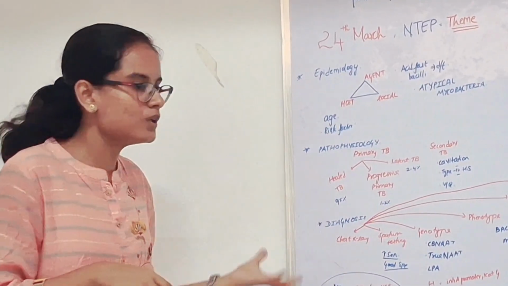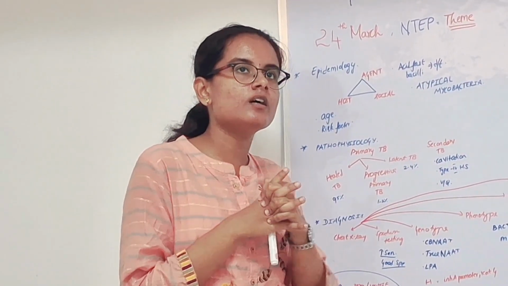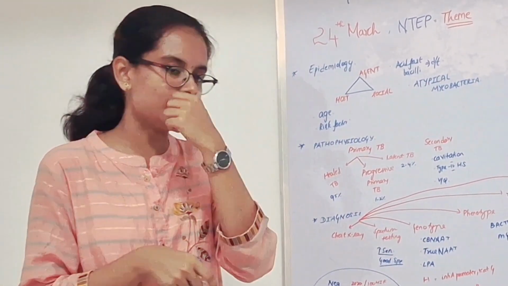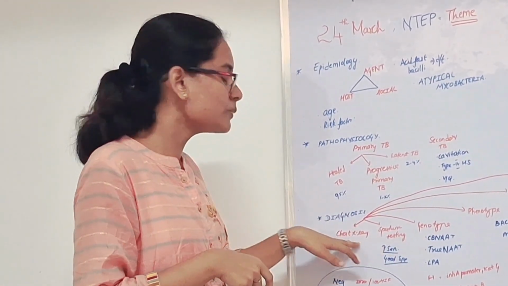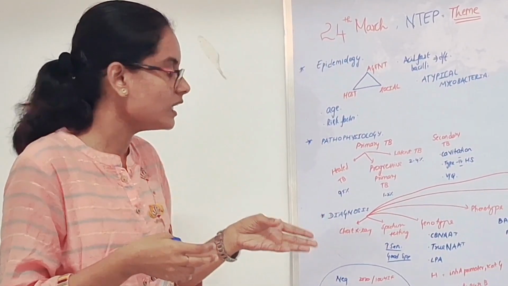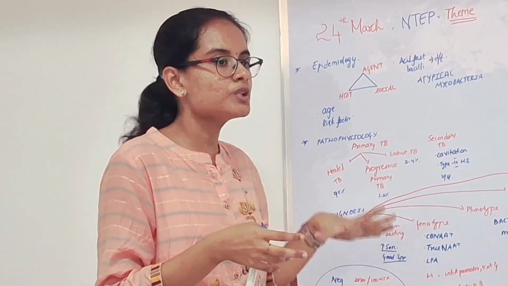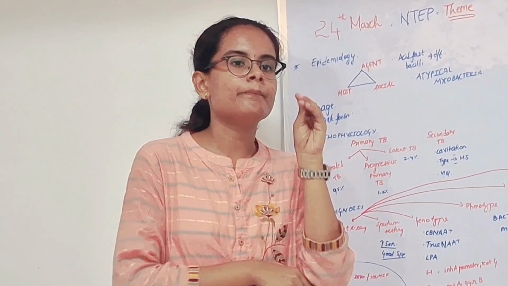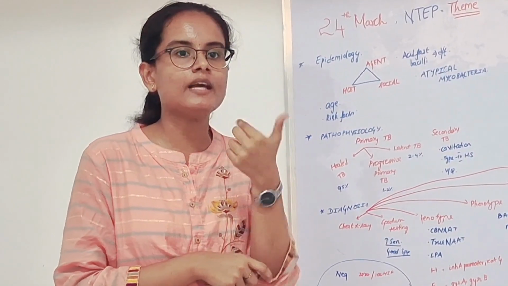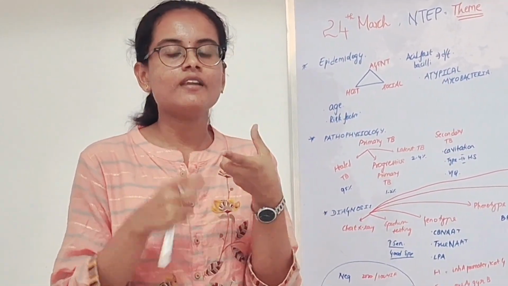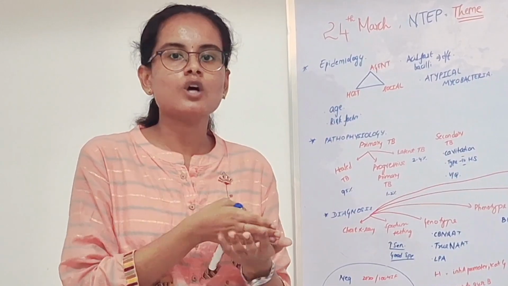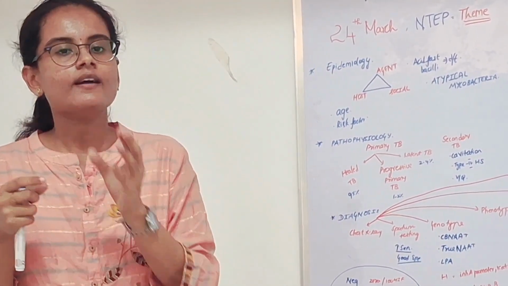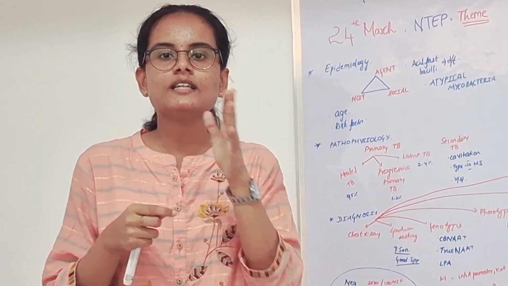because of delayed hypersensitivity reactions. Next, diagnosis. If a patient comes with symptoms of fever, cough or night sweats, we first investigate with a chest X-ray. Usually it is a non-specific and non-sensitive test. Later, sputum testing was done, which has been found to have good sensitivity and good specificity. For the method, proper sputum should be about 5 to 10 ml, and it should be expectorated sputum, mucoid, purulent or mucopurulent in consistency. The percentage of squamous epithelial cells, which come from the upper respiratory tract, should be less than 10%.